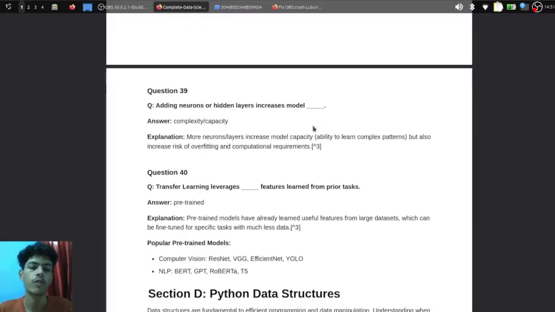Now our question 40: transfer learning leverages pre-trained features learned from prior tasks. Pre-trained models have already learned useful features from large datasets, which can be fine-tuned for a specific task with much less data. Popular pre-trained model examples are VGG and YOLO for computer vision, and GPT and T5 for NLP.